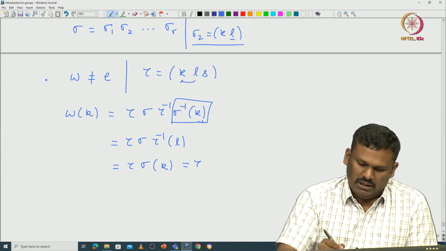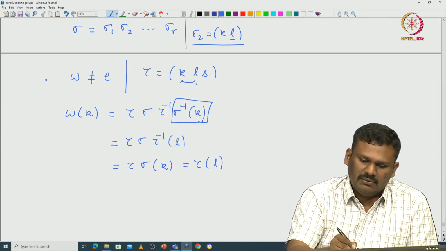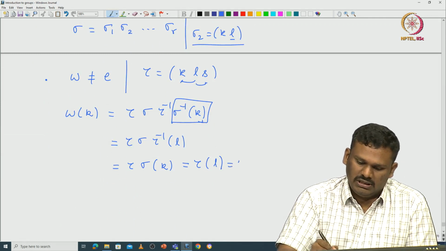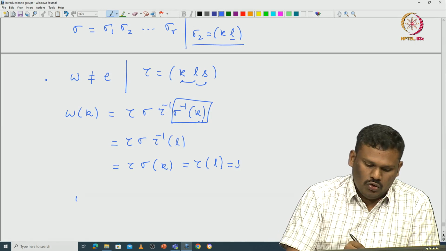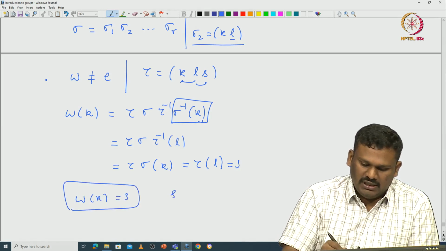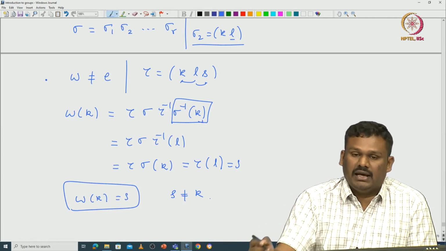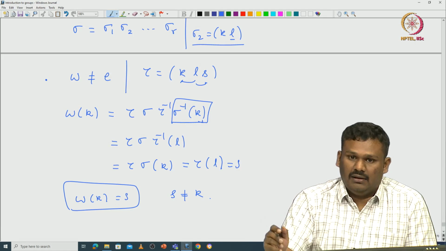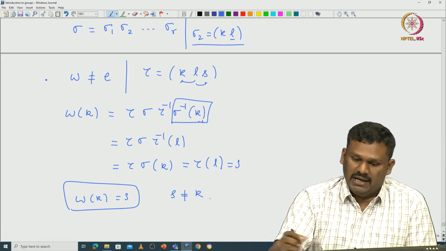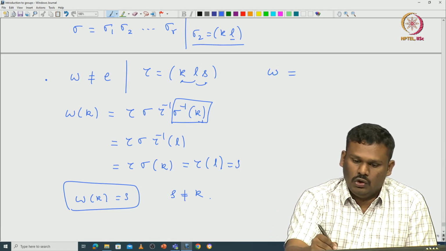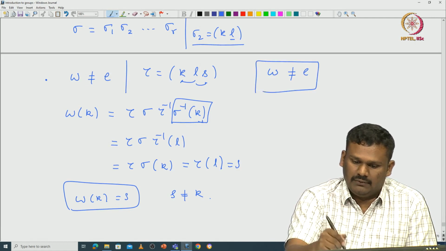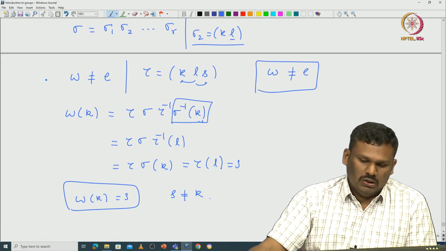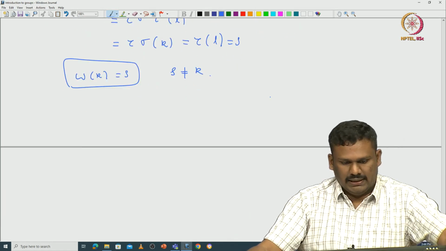So, this is going to be tau of L, but tau of L is nothing but S. So, this is going to be S. So, omega of k is nothing but S, but obviously by choice S is not equal to k. So, that means this omega does not fix k. So, that means omega cannot be identity. So, this forces that omega is not identity. So, we have verified omega is not identity.